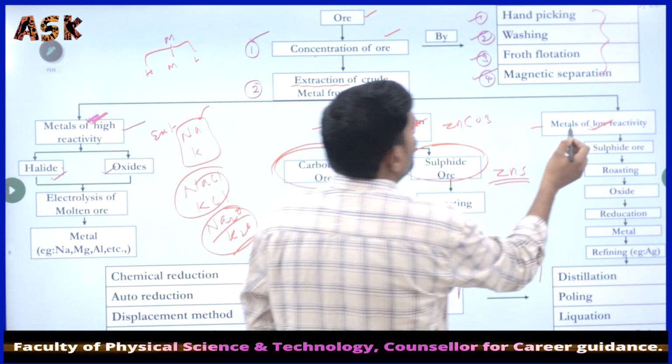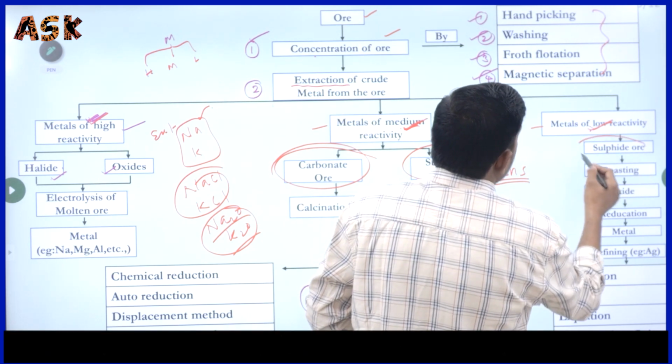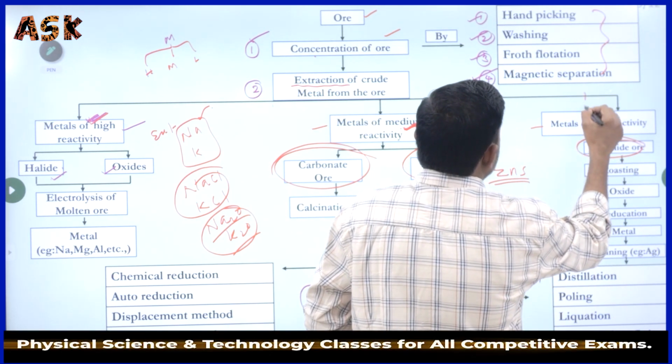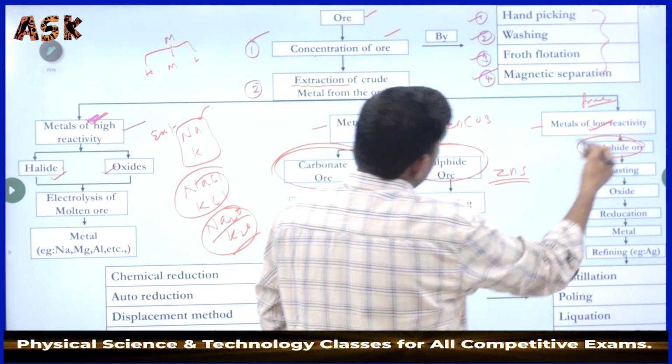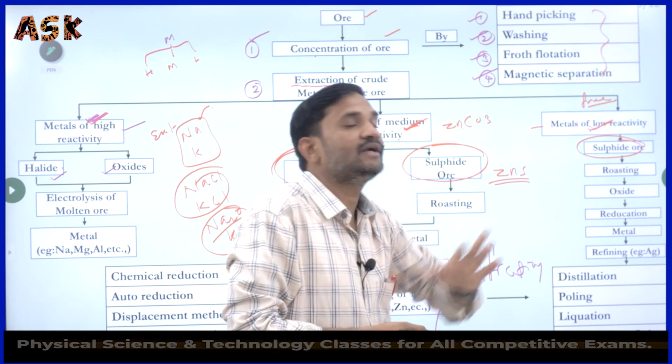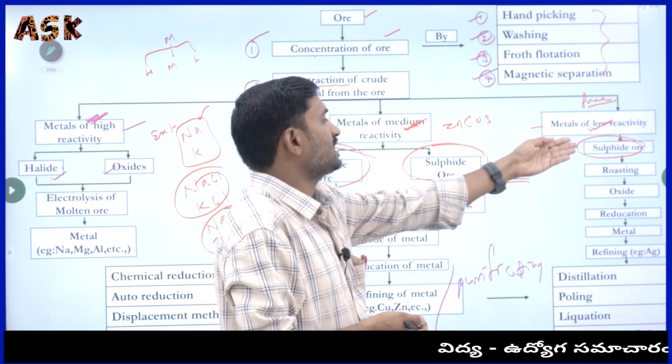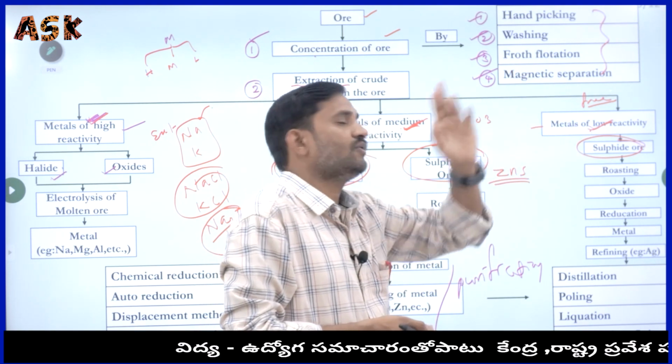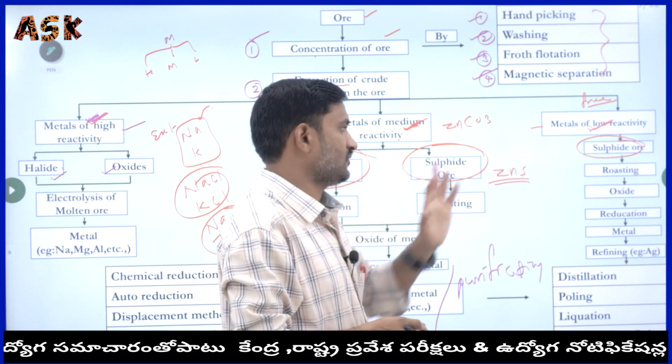And here, low reactivity. Almost always they are present in the free state only, but sometimes they are present in the form of sulfide ores only. Low reactivity metals have the sulfide ores only. Yes, that we have mentioned.